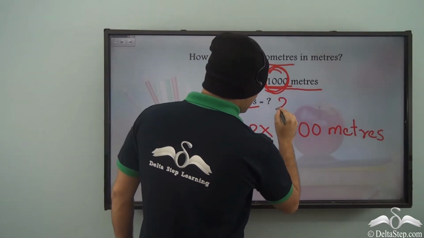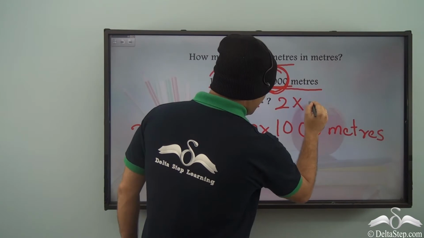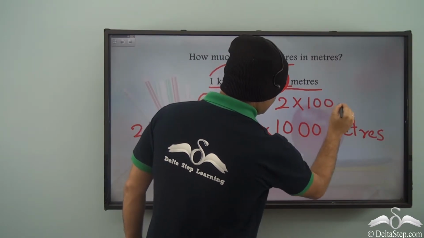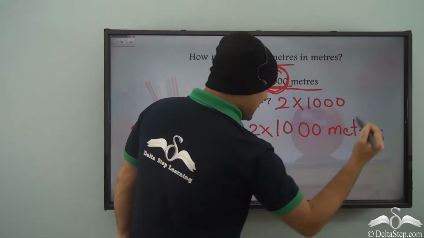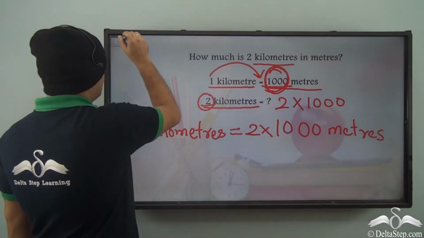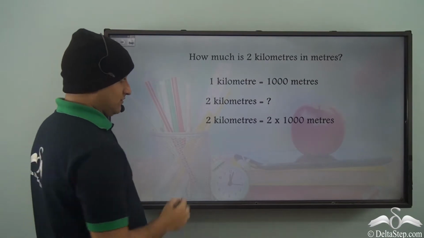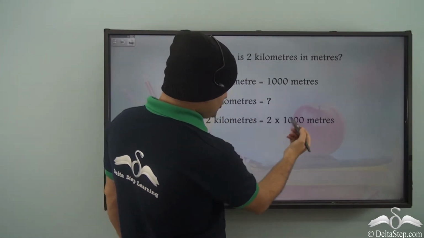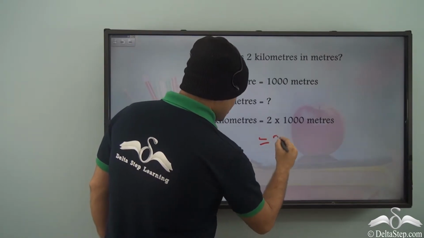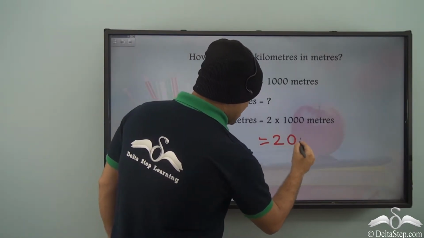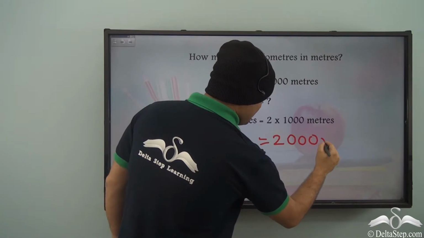So it will be 2 into 1000. And that's why 2 kilometers is 2 into 1000 meters. So we know that 2 kilometers equal to 2 into 1000 meters, which is nothing but 2000 meters.